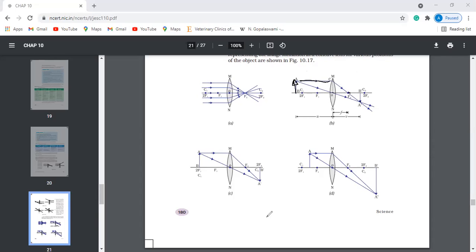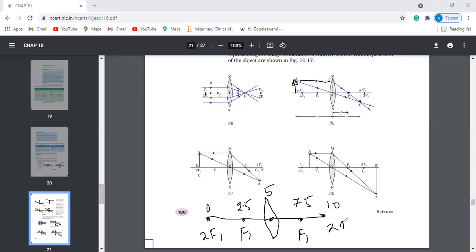When you are doing this in the exam, take 10 centimeters like this. Exactly at 5 centimeters, you place the lens. Then at 2.5 you mark F1, and this is 2F1. Similarly, on the other side, at 2.5 it is 2F2. So this is 0, this is 2.5, this is 5, this is 7.5, this is 10. If you do it like this, you will get the exact answer.